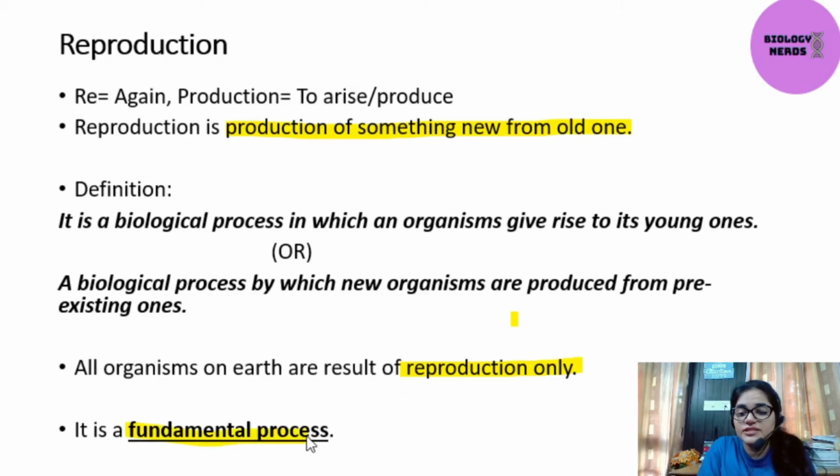Also, it says that it's a fundamental process. What does fundamental process mean? Fundamental processes are the essential parts of an organism, without which the organism is not going to survive. These are the basics of reproduction, which I hope everyone understood.